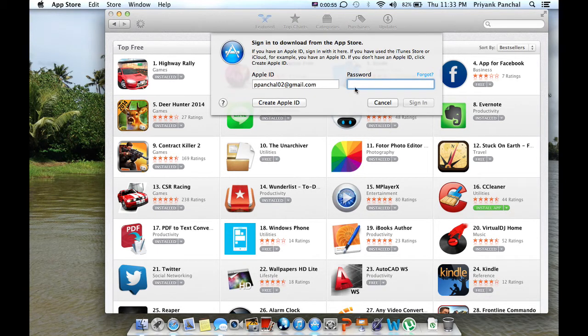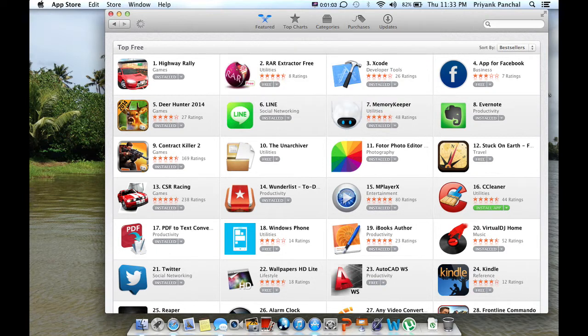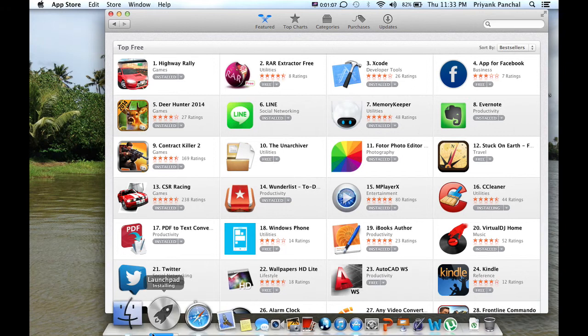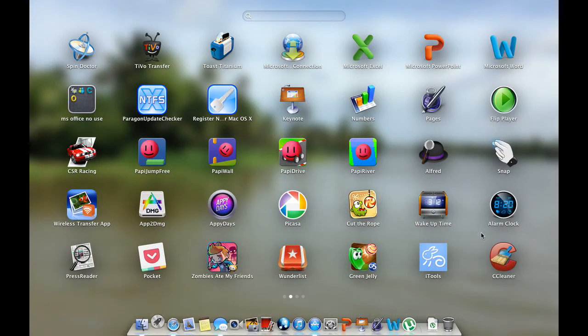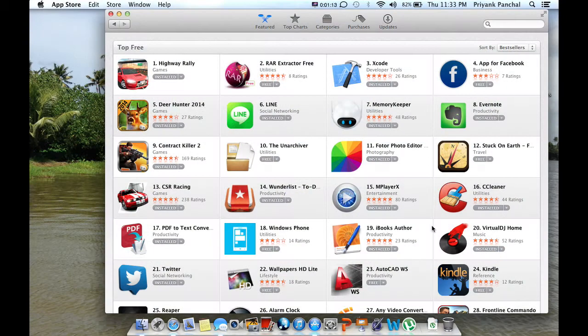This is my Apple ID, and the thing I need to do is just to enter my password. Here I go. As you see, this is my launchpad. Here the application has been installed. This is the best way to use the application and to install them.